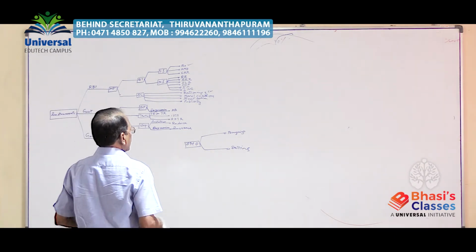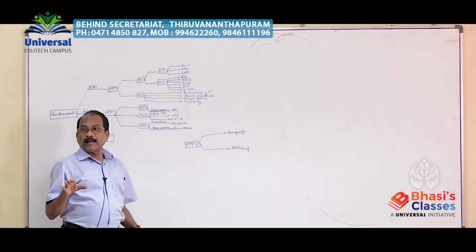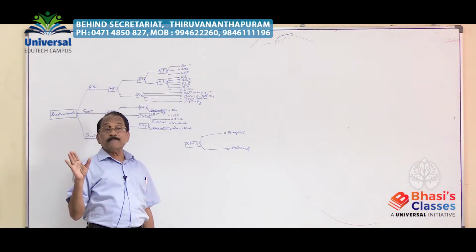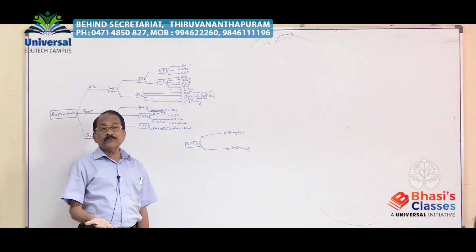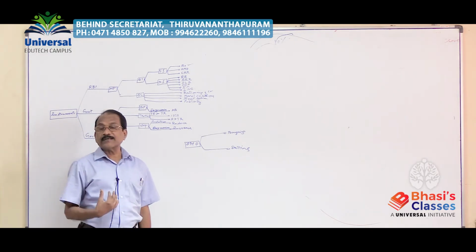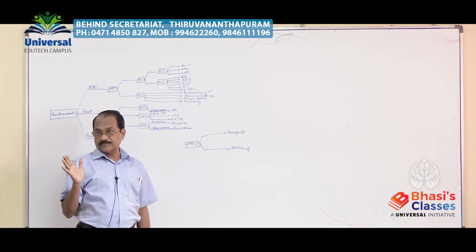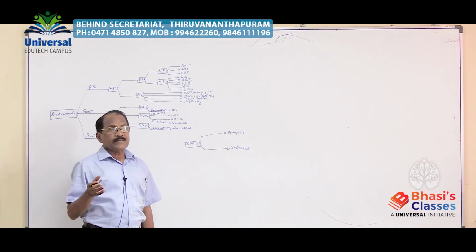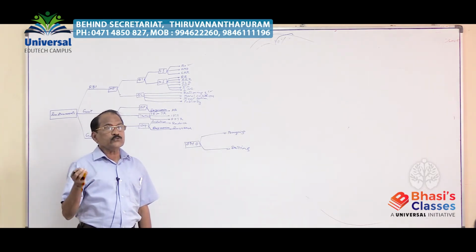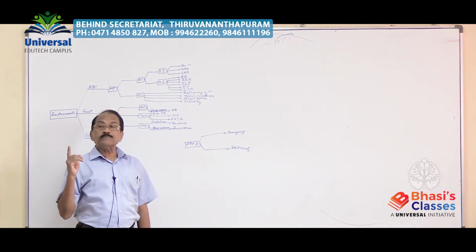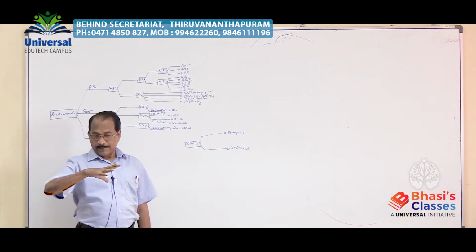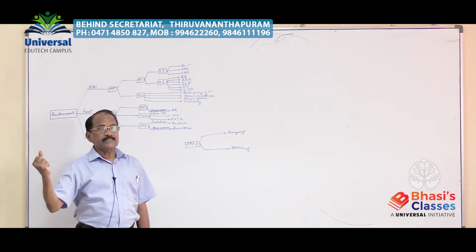Now suppose there is inflation. What are the features of inflation? During this inflation, the quantity of money circulating in the economy is too much. So what is the objective of RBI? Absorb the excess liquidity from the economy.